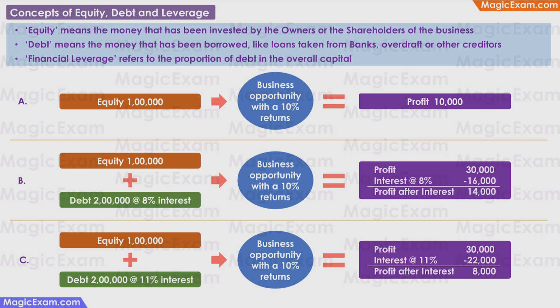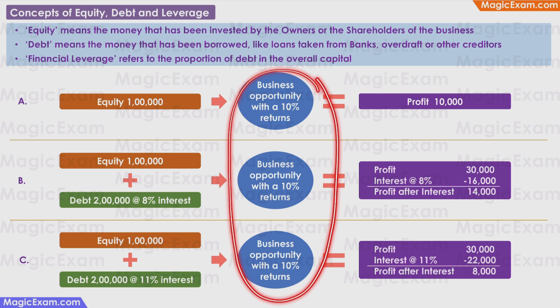Normally, people will avoid taking loans unless there is an absolute need. But in business, taking loans or taking on debt can sometimes be advantageous and can actually increase profits. Let's take a small example. Suppose there is a business opportunity which can give 10% per annum returns.